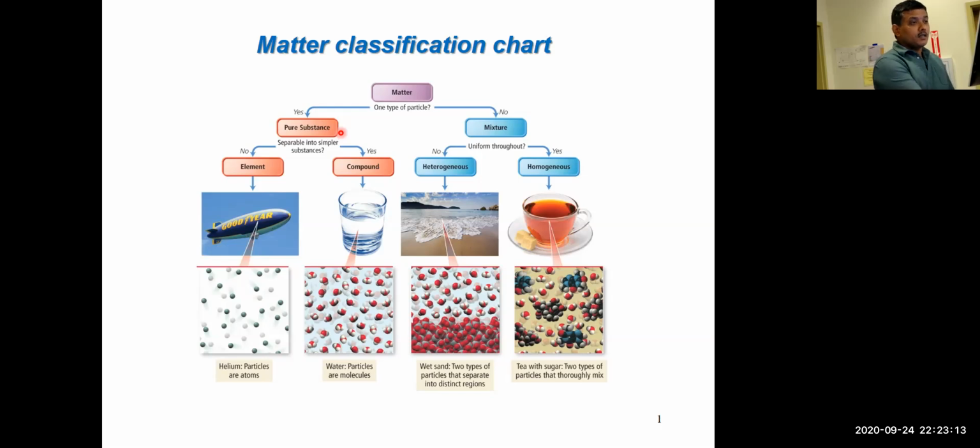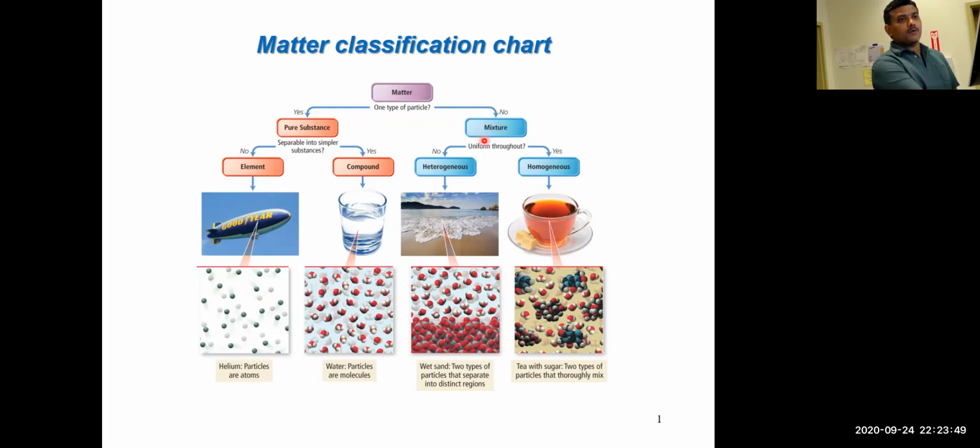But if you have a pure substance that you could further separate into smaller substances, then we call that type of pure substance a compound. Water is, for example, a compound that contains two different pure substances of elements, hydrogen and oxygen. So you could technically break the water into individual hydrogens and oxygens, but water is pure because it contains only water.